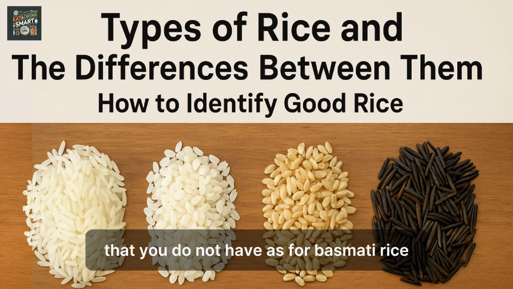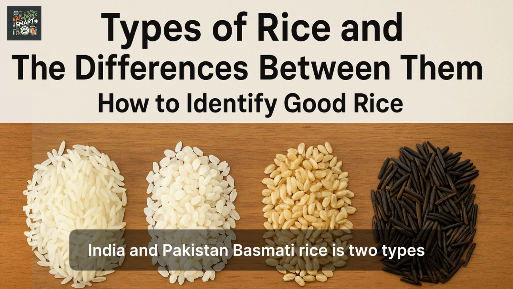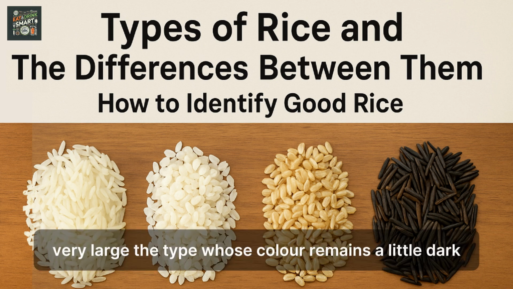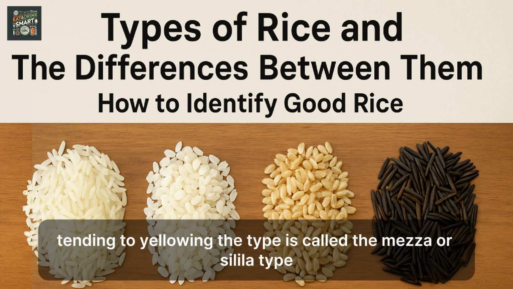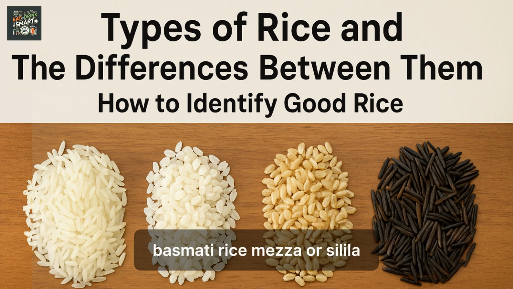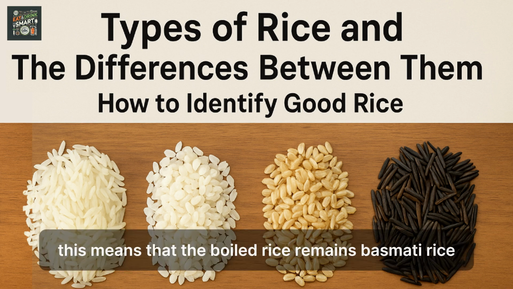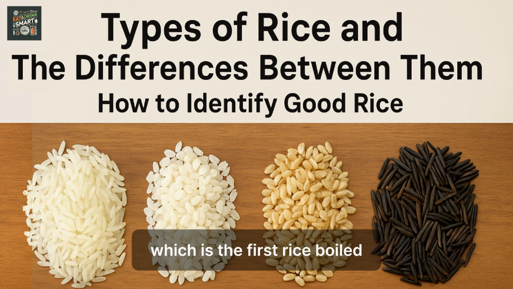As for Basmati rice, it is a type of rice from its country of origin, India and Pakistan. Basmati rice is of two types. The very large type, whose color is a little dark, tending toward yellow, is called the Mezza or Sella type. Basmati rice, Mezza or Sella, and Sella is a word in the Hindi language. It means parboiled rice. Boiled Basmati rice is plain, not white.